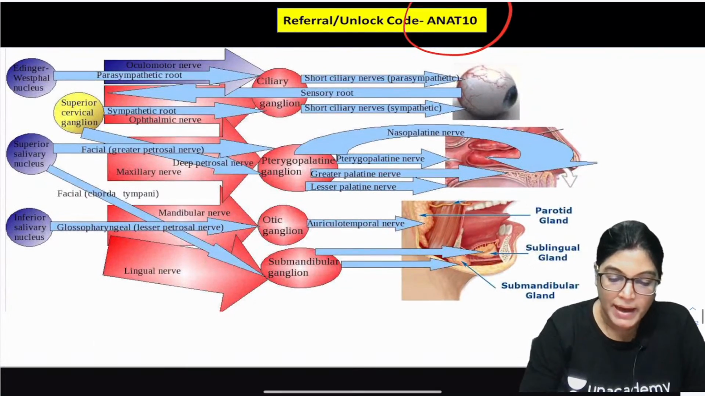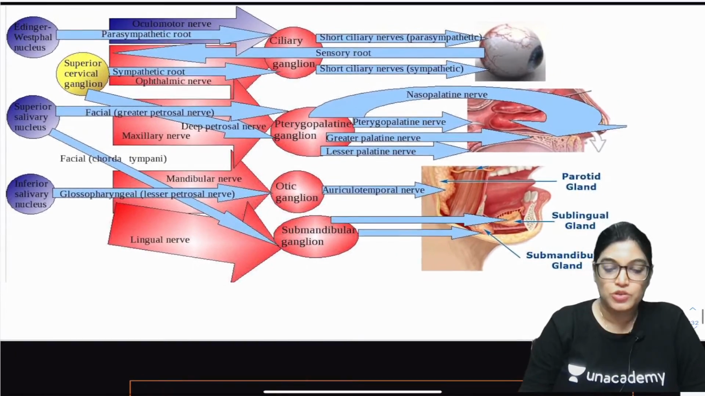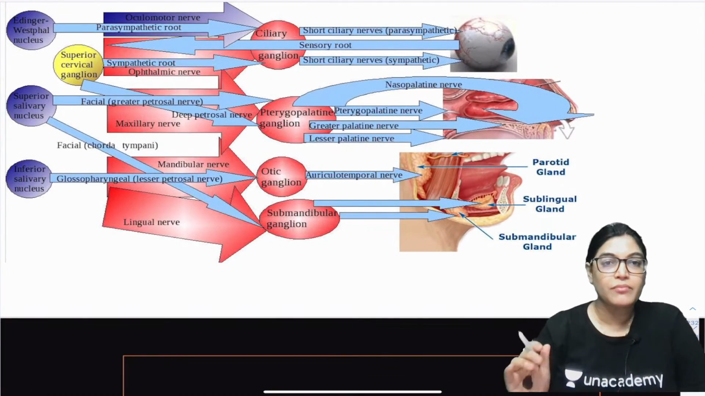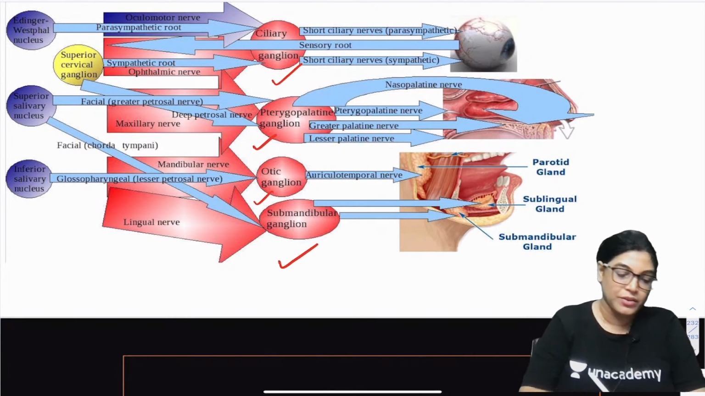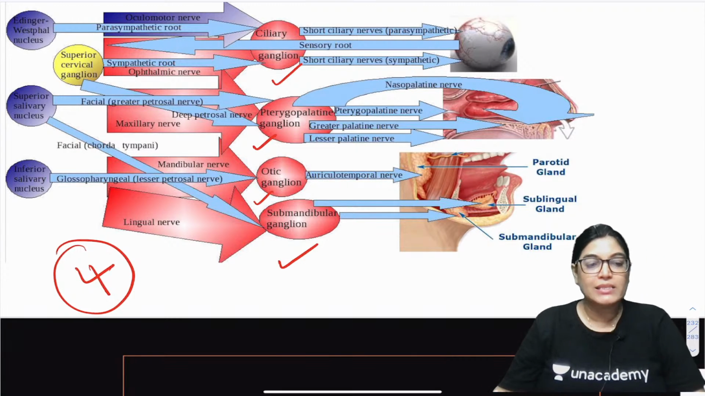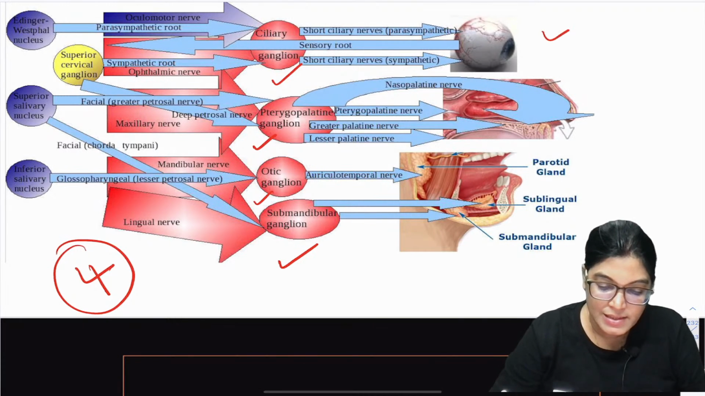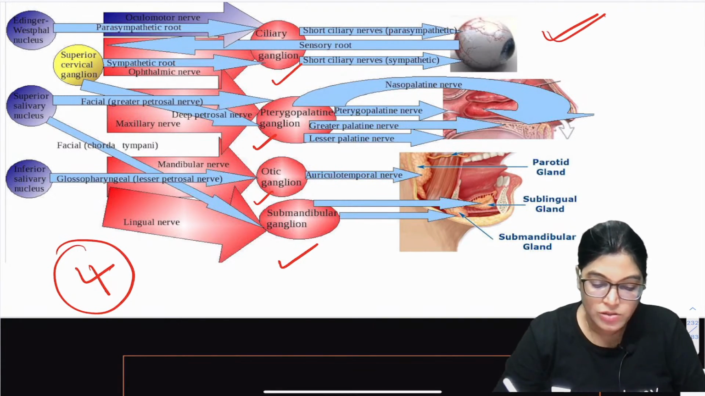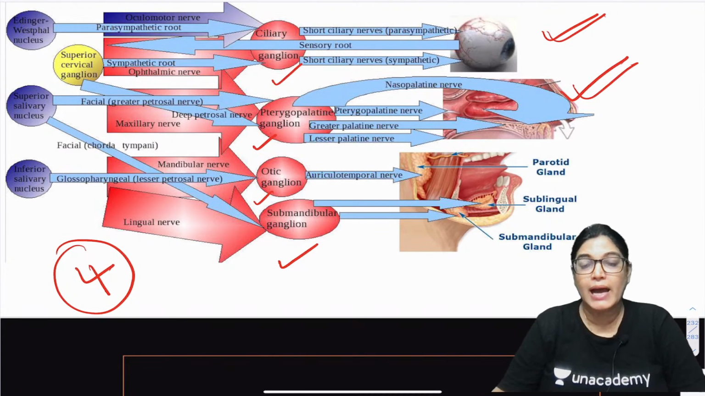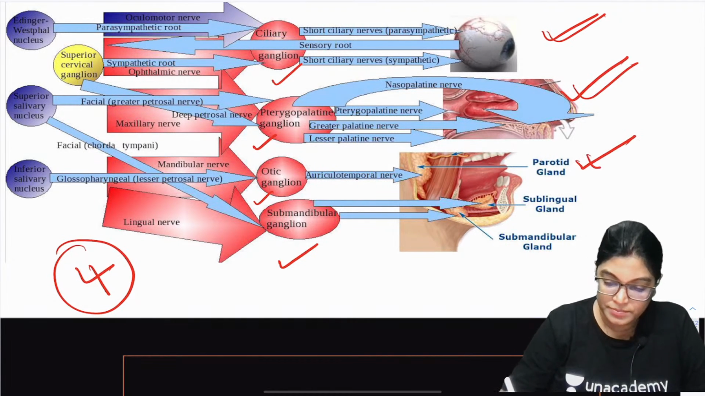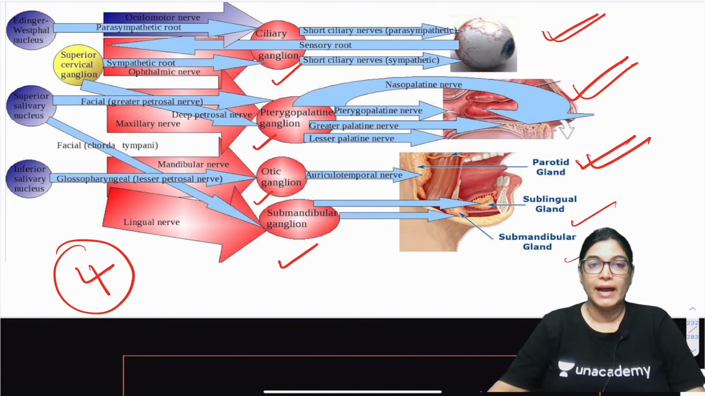When I am talking about parasympathetic ganglion, the important ones which should be studied and should not be left out are the ciliary ganglion, pterygopalatine ganglion, otic ganglion and submandibular ganglion. So altogether 4 parasympathetic ganglia of the head and neck region. Ciliary ganglion is supplying the eye region, eyeball. Pterygopalatine ganglion is supplying the palate, nose and lacrimal gland. Otic ganglion is for the parotid gland, and submandibular ganglion for the sublingual and submandibular gland.